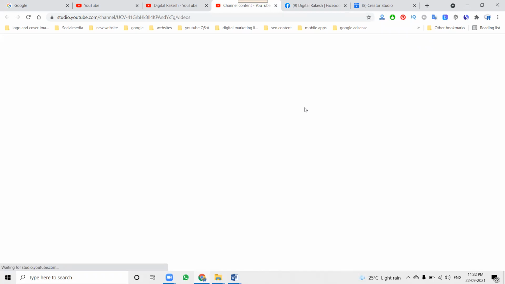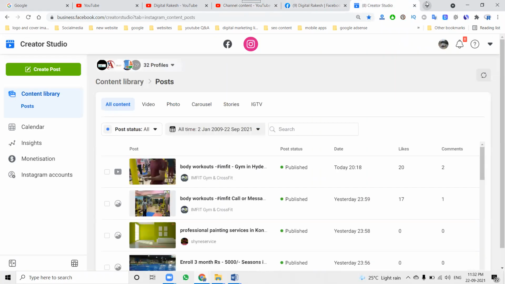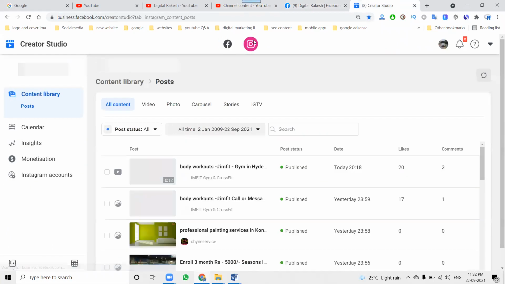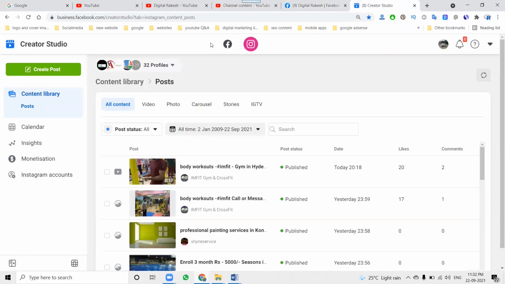And if you don't want to share the complete video, you can share an image too, or a number of other options. You can prepare one piece of content here, using the Facebook option or Facebook Creator Studio. In this, we can use it for Facebook and Instagram also. Two things are given in this option.